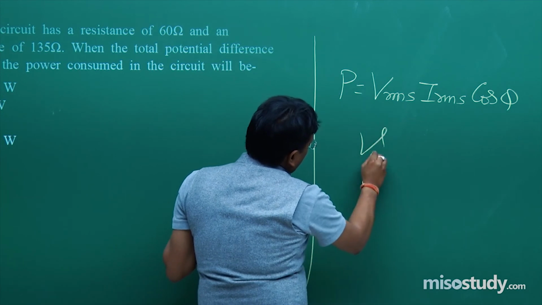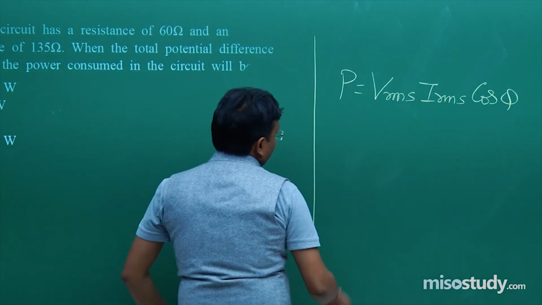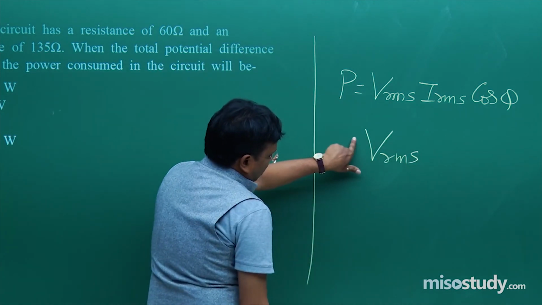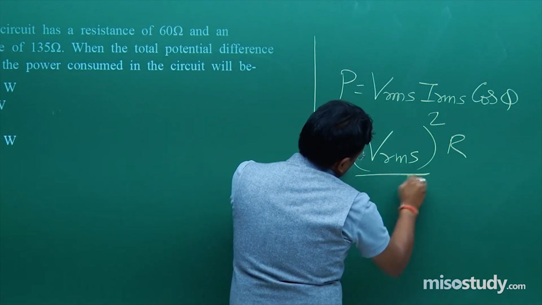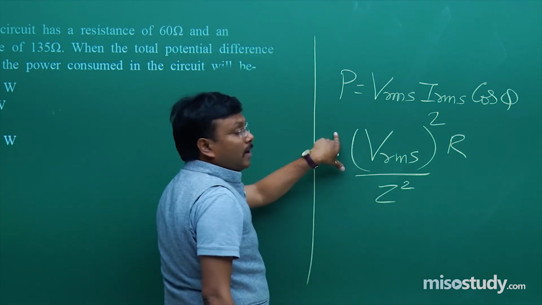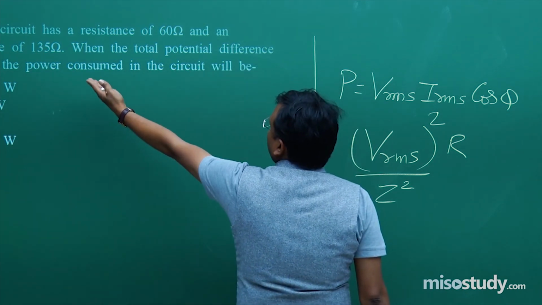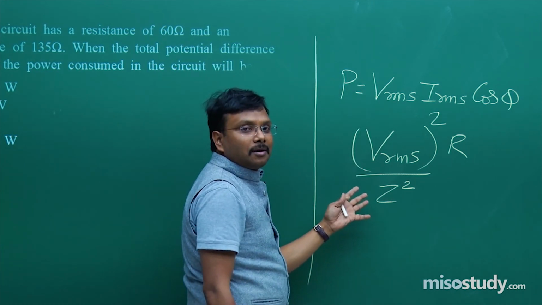That is Vr, not to mention it is small v, Vrms whole square is equal to R upon Z square. Fine. Put the values as they are given over here, 135, 60, 120, every value is given.